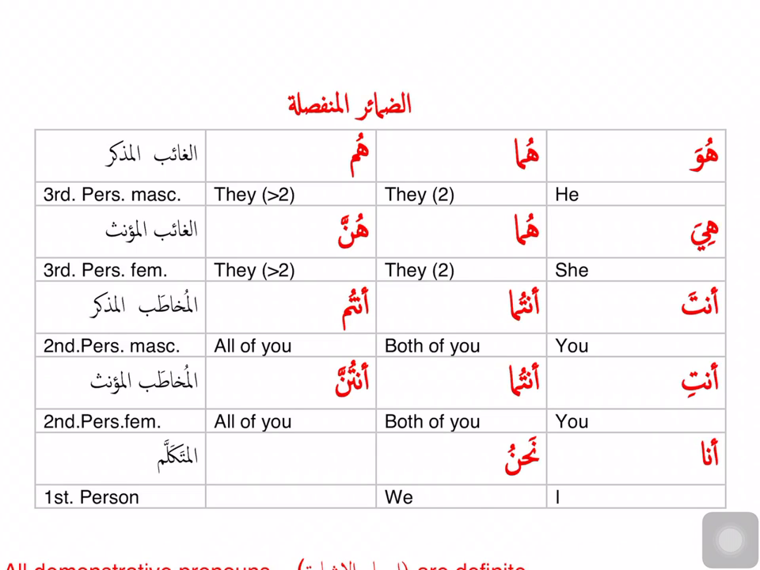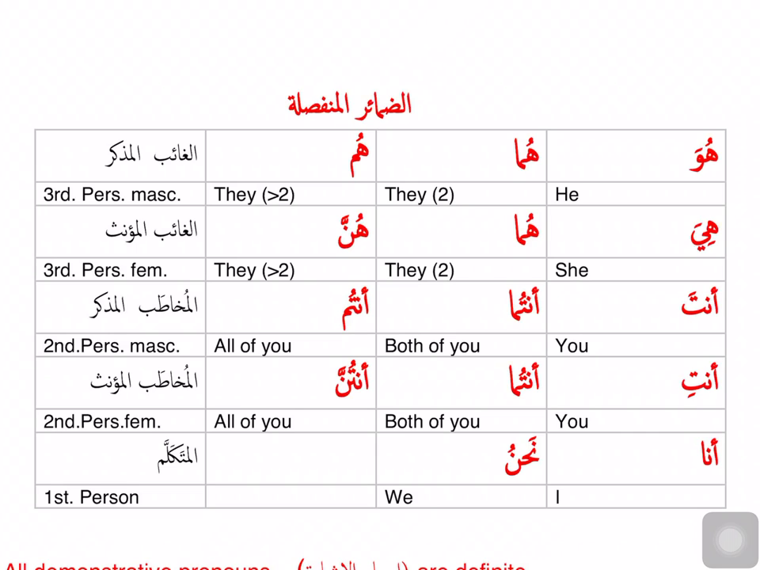Then the third row is telling us anta, antuma, antum. These are mukhatab, mudhakkar, second person masculine. Anta, when you're talking to a boy, you say you. Antuma, both of you. Antum, all of you, talking to a group of males. Anti, antuma, antunna is for mukhatab mu'annath. This is for feminine: singular is anti, for dual is antuma, and for plural is antunna.